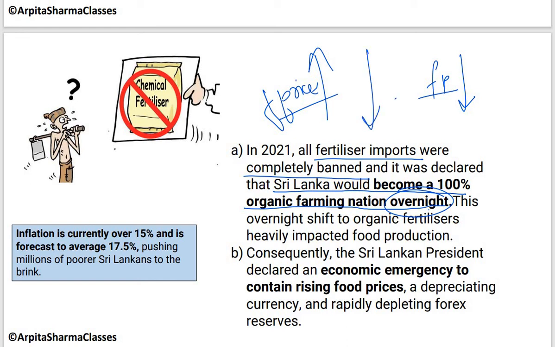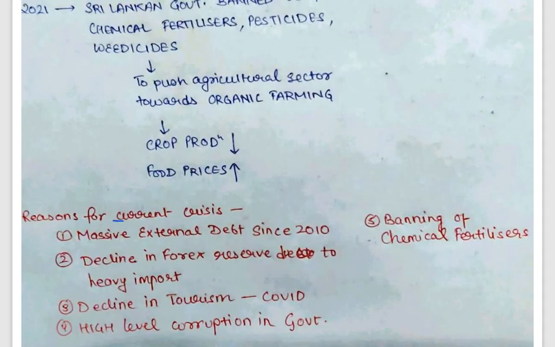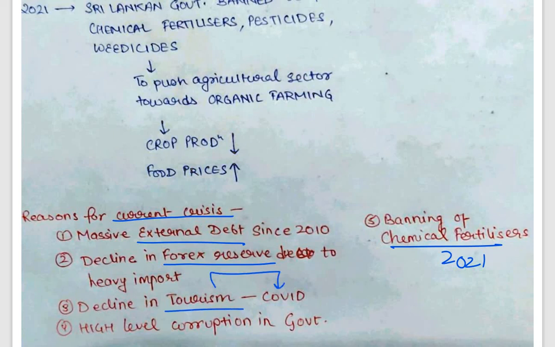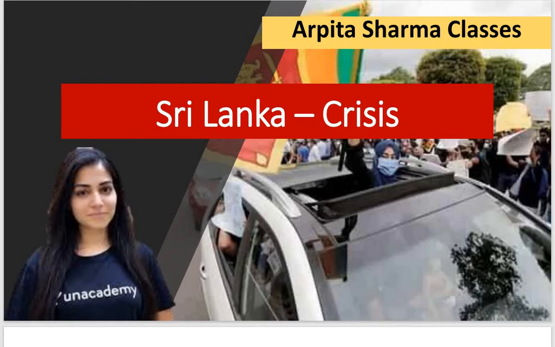So this is also the reason. See, all these ill promises and weak strategies are also the reason why currently this nation is suffering so much economically. So what are the reasons for the current crisis? External debt increased since 2010, banning of chemical fertilizers in 2021, decrease in forex reserves because of dependency on import, decline in tourism due to COVID, and corruption in the government are the basic reasons why this country is facing such a huge crisis right now.